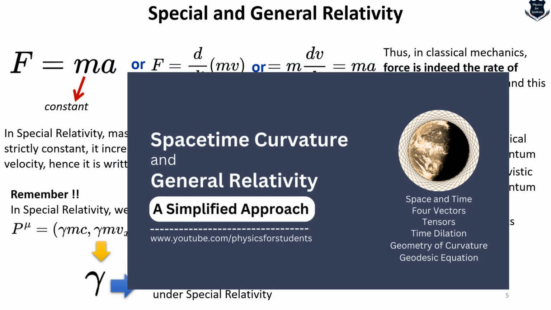In case you are interested to know more about four-momentum, you can go to my last week's video, Spacetime, Curvature and General Relativity, where I discussed where four-momentum comes from, the limitations of vectors, and how it leads to four-momentum and from there to tensors, etc. Four-momentum generalizes the typical Newtonian vectors into what are called four-vectors, and into four-momentum, four-force and so on. This video will not speak on this.